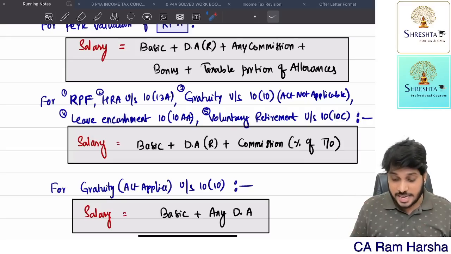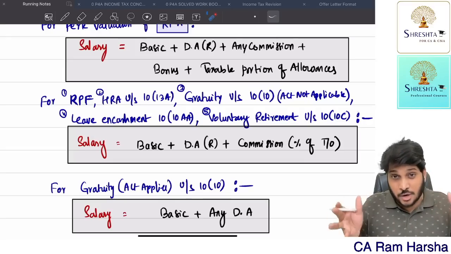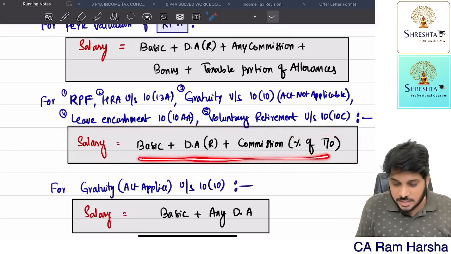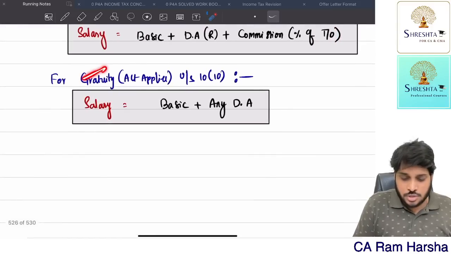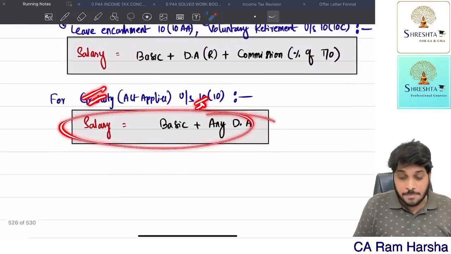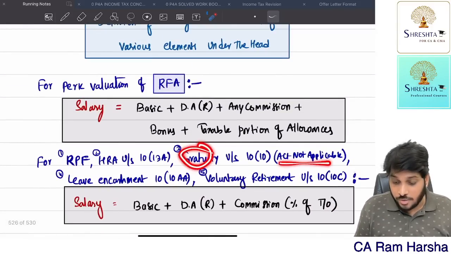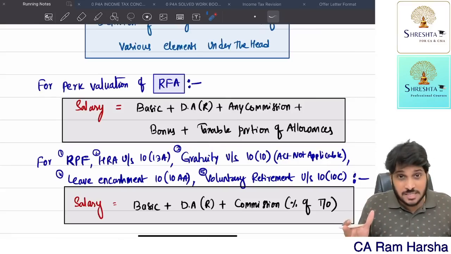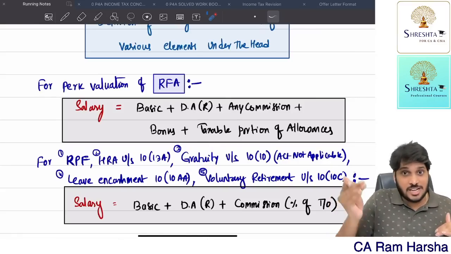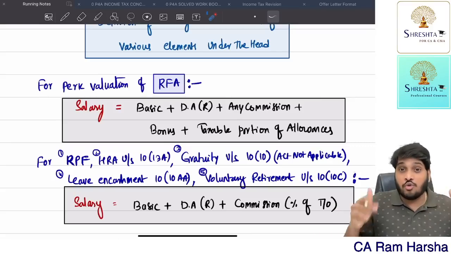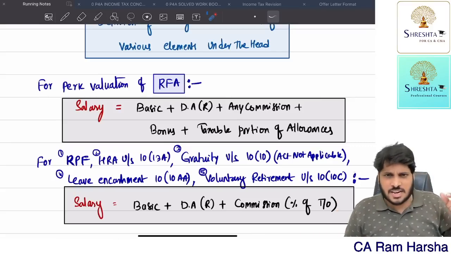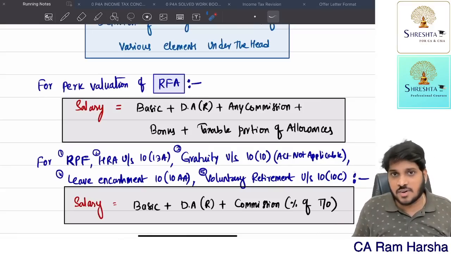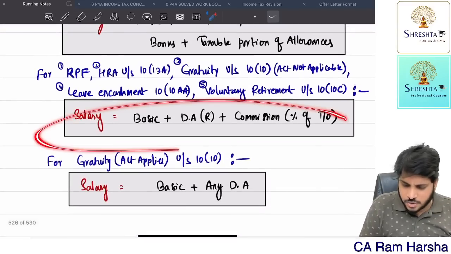In all these 5 cases, in all these exemptions, if the word salary is used, salary means these 3 components. If it is used for gratuity where the Act is applicable, it is this one. Suppose an employee received gratuity at the time of retirement, but the Gratuity Act does not apply to him. Still he received gratuity. Now for him, how to calculate the exemption? They have given a criteria, and in that criteria the word salary has been used. In fact, the word average salary is used. Salary means this one.